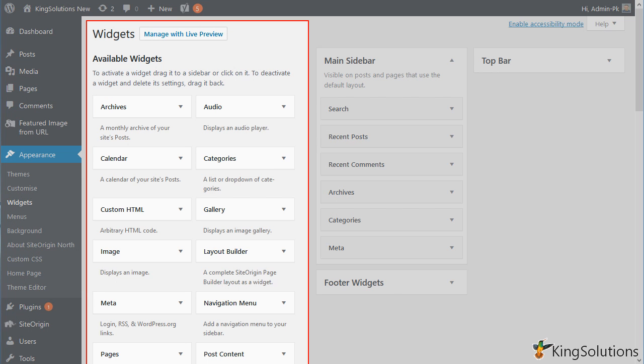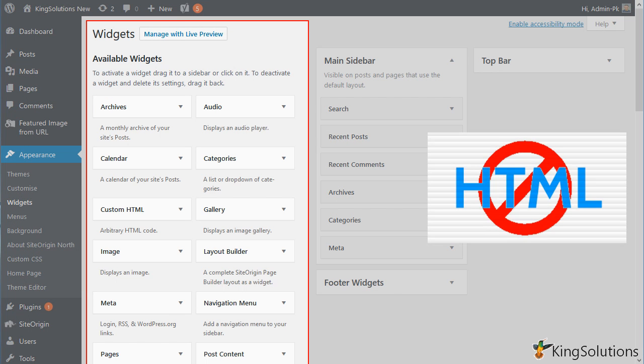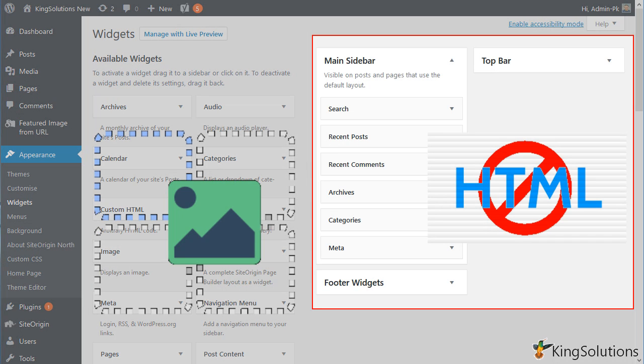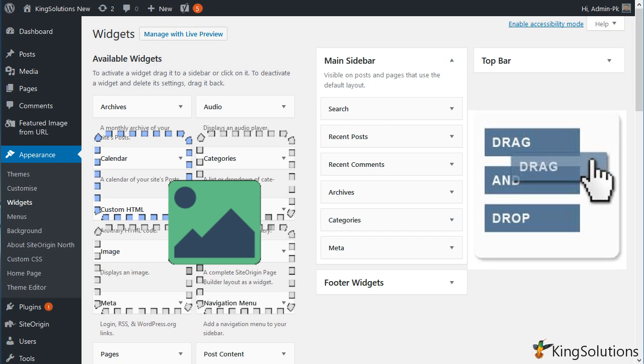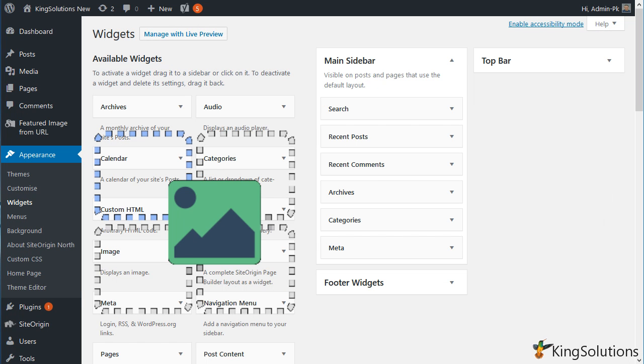Widgets are easy to use, you do not need to know or write any HTML code to set them up. To add a widget to a post or page, just drag and drop the widget to the widgetized area of the post or page. The placement of these areas may be different depending on the theme.